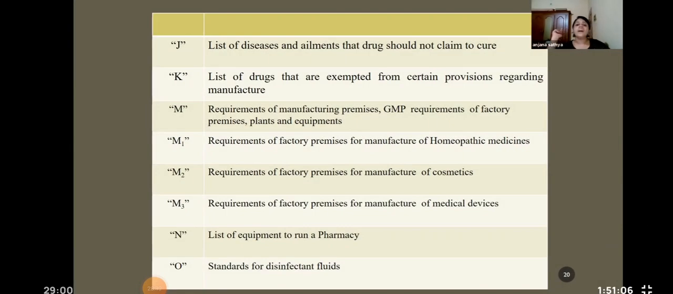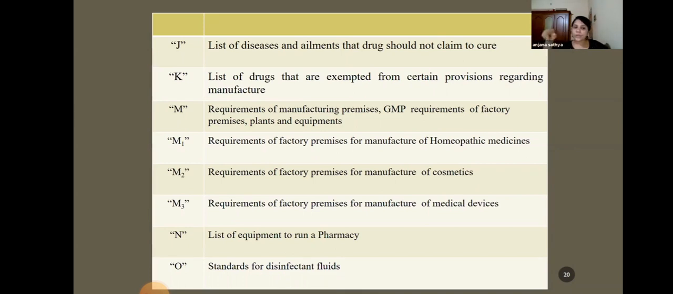And Schedule K is the provisions regarding the list of drugs that are exempted from certain provisions regarding manufacture. So there are some exemptions, and those are included in Schedule K. Schedule M is the GMP, good manufacturing practices, for allopathic medicines. Schedule M1 is the good manufacturing practices for homeopathic medicines. Schedule M2 is requirements of factory premises for manufacture of cosmetics, and M3 is requirements of factory premises for manufacture of medical devices.